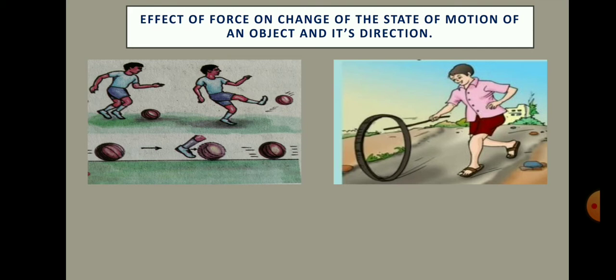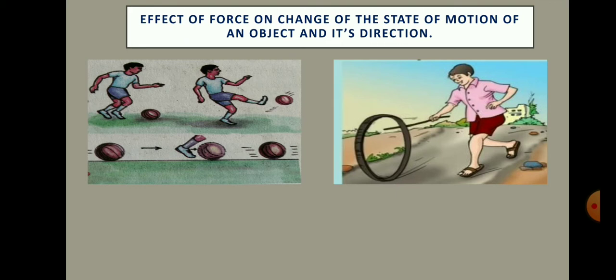See children, here is one more example. A boy is playing with a rubber tire by pushing it with a stick. He pushed the tire again and again with the stick to increase its speed. Here, with every push he is applying a little more force on the moving tire in the direction of motion. Hence, the speed of the tire increases.